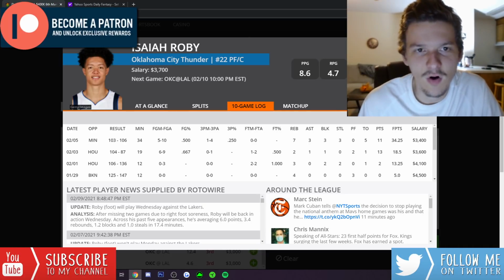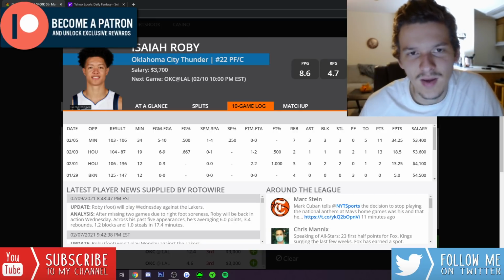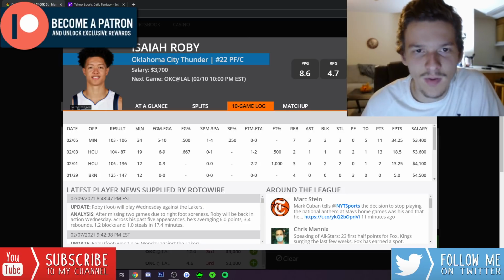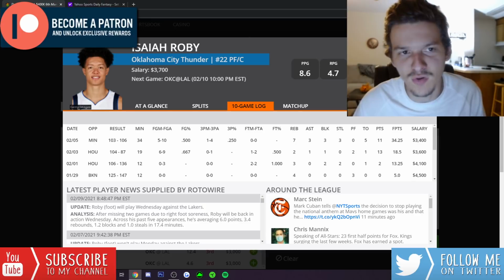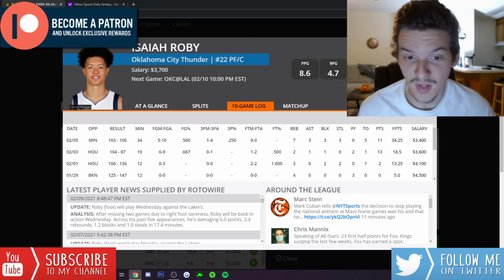Obviously, Bazley is going to start. Lou Dort is going to start. Horford's going to start. But I would assume it's probably going to be either Isaiah Roby or Kendrick Williams who moves into the starting lineup. Whichever one starts obviously gets a boost. But I still think they're going to play big minutes off the bench.